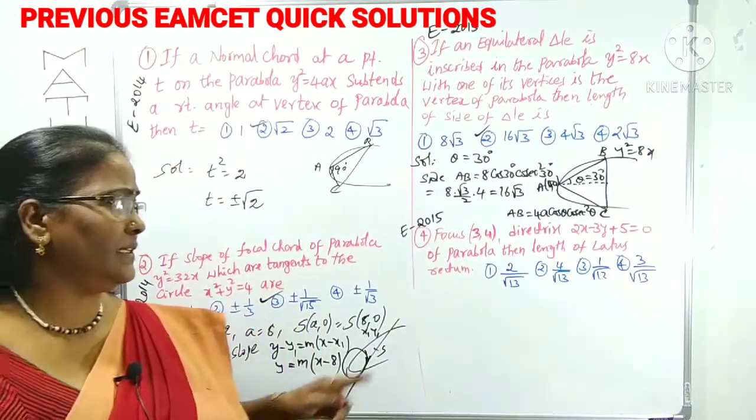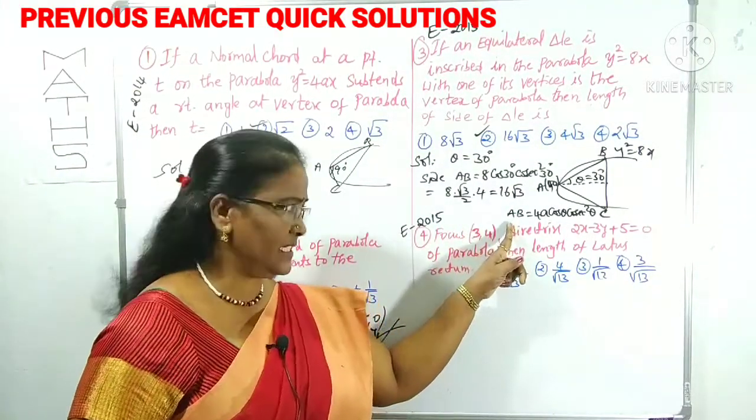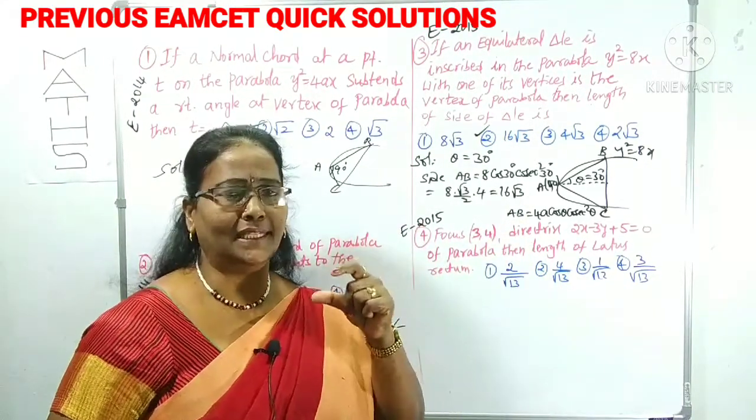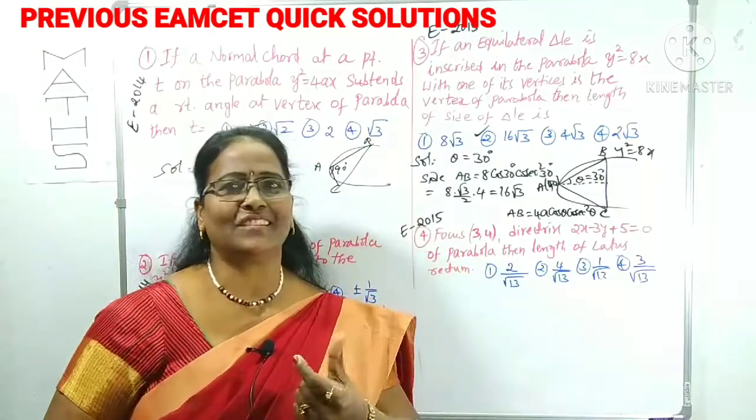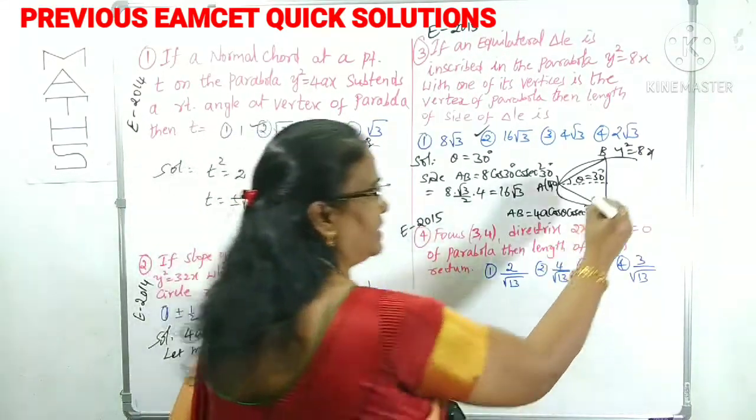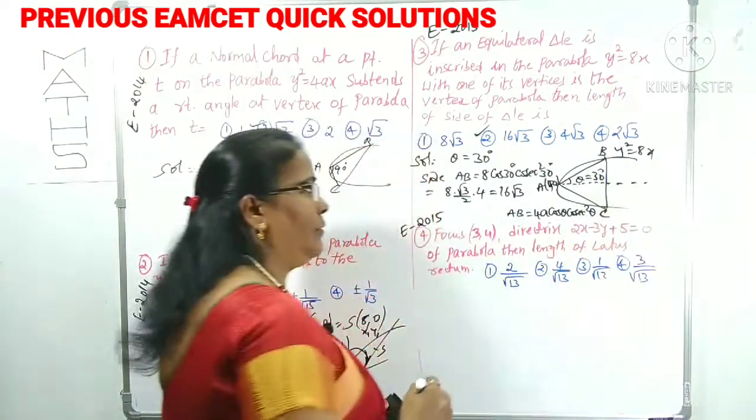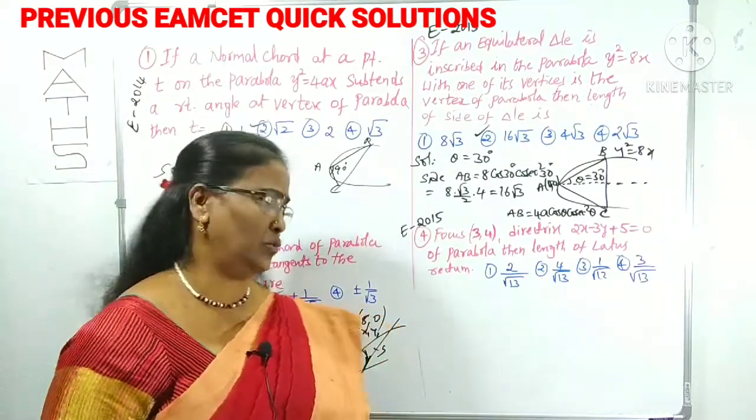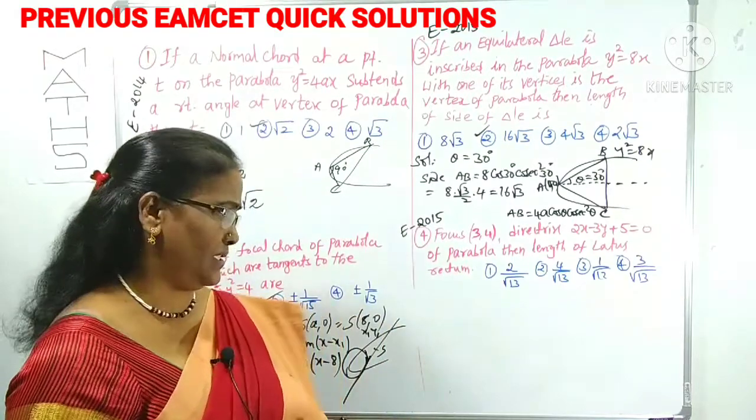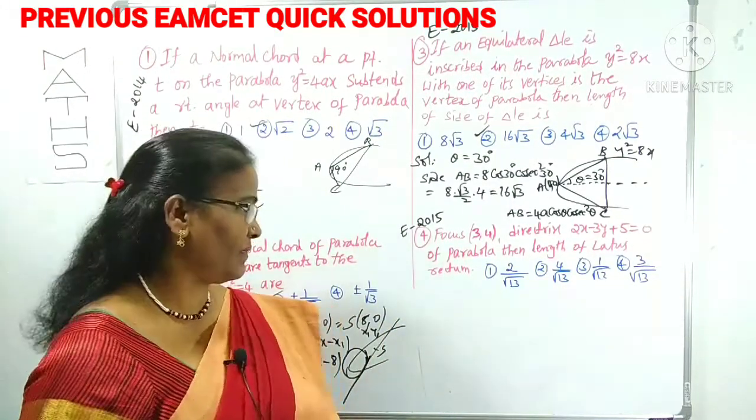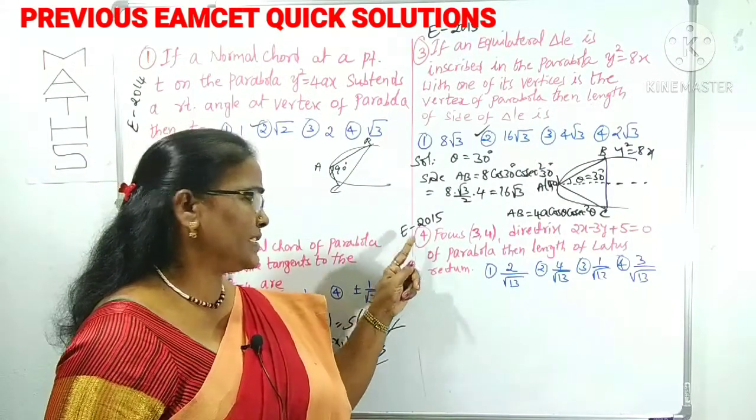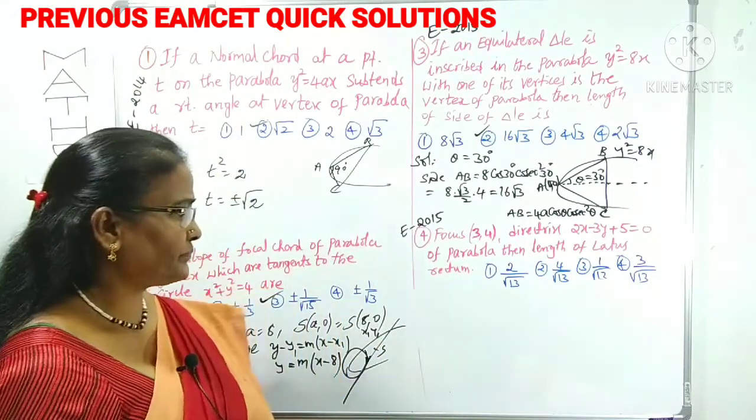Here what I used was the tip for finding the length of a chord which makes an angle theta at the vertex with the axis of the parabola. This is clearly the axis of the parabola. You just have to concentrate on which tips and tricks you should compulsorily follow. Then we can get the solutions easily. Otherwise it takes too much time. Right, now the next question. It is also given in MSET 2015.